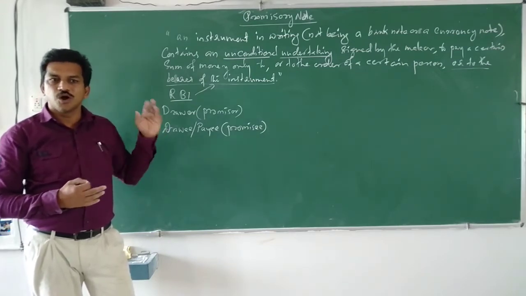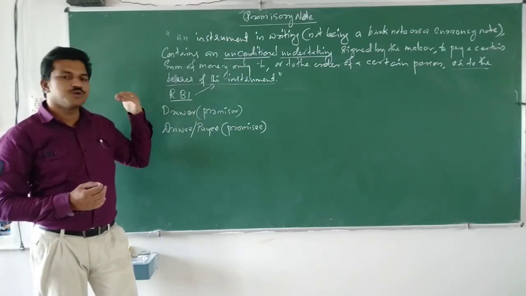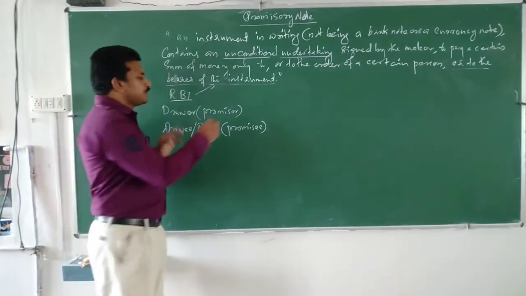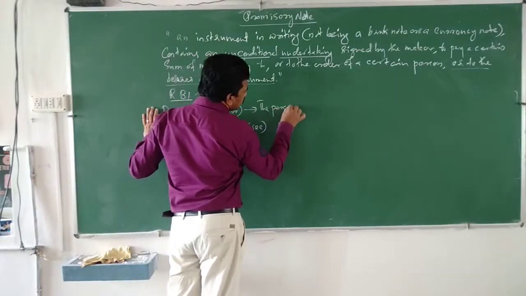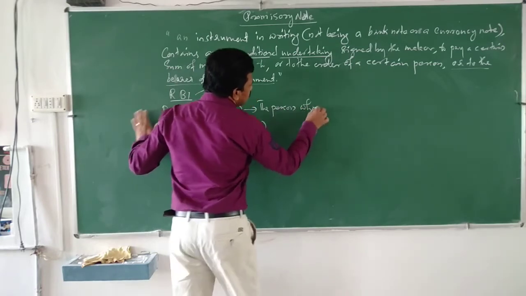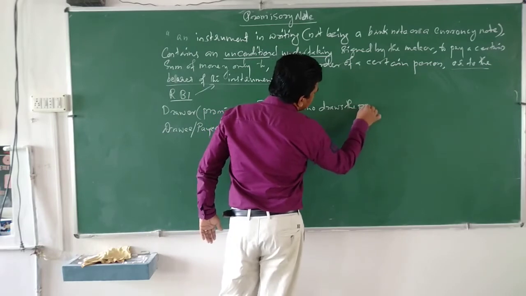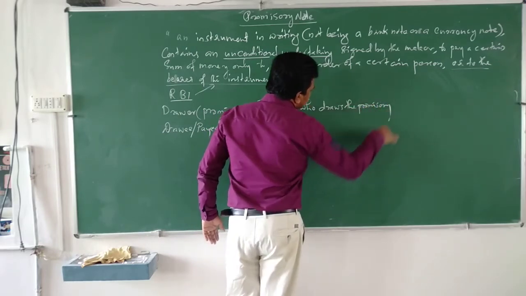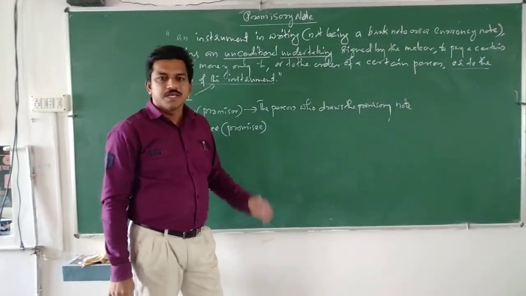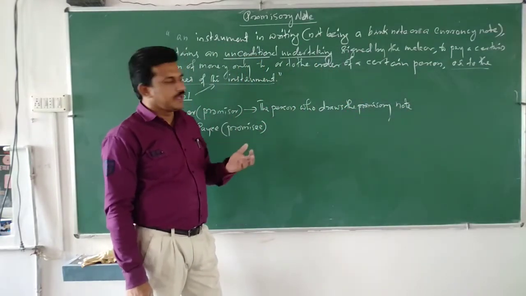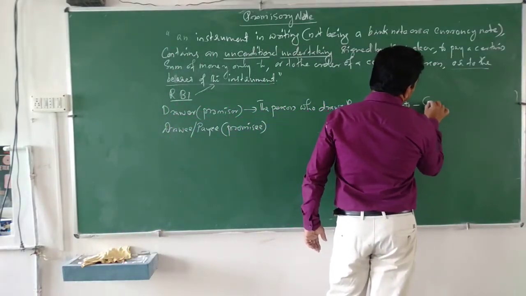Okay, so the drawer will be there. The drawer is the person who draws the promissory note. That we can write here: the person who draws the promissory note. That means he is the person who promised to pay, and here the person will be the customer or debtor.